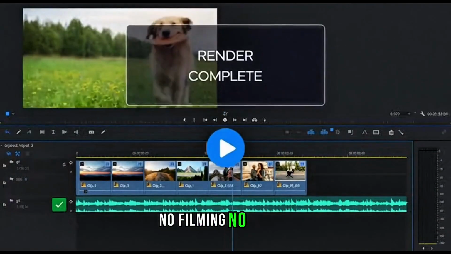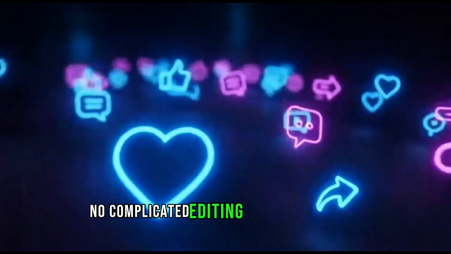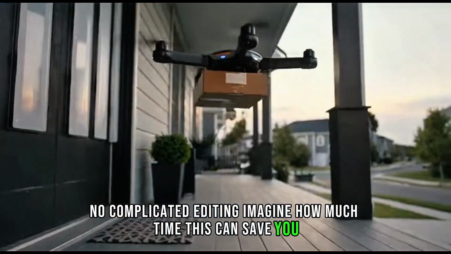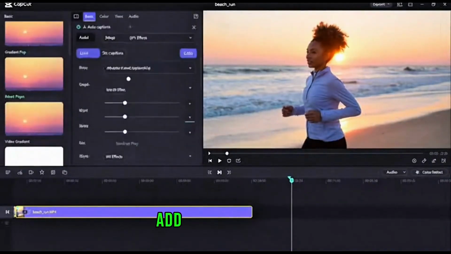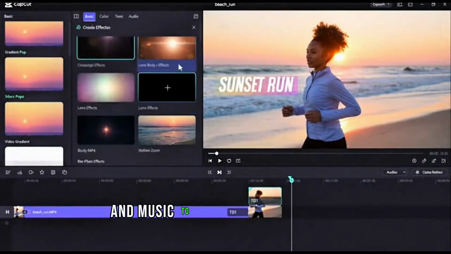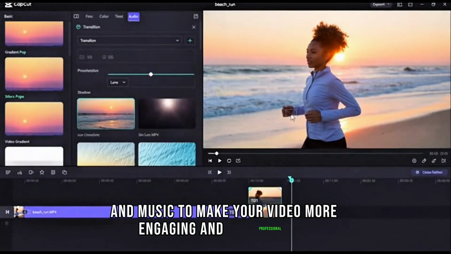No filming, no stress, no complicated editing. Imagine how much time this can save you. If you want to make it even better, you can edit your video using CapCut. Add captions, effects, and music to make your video more engaging and professional.